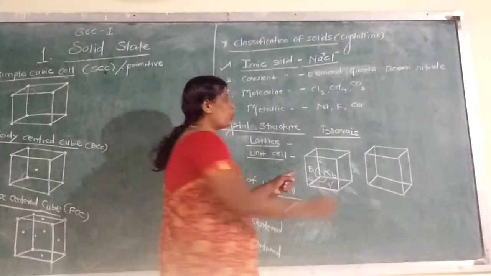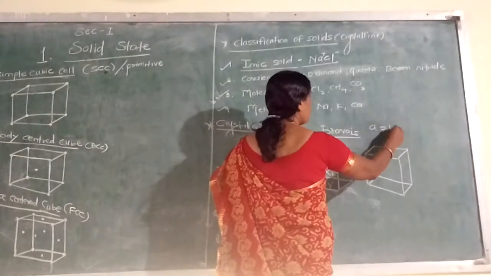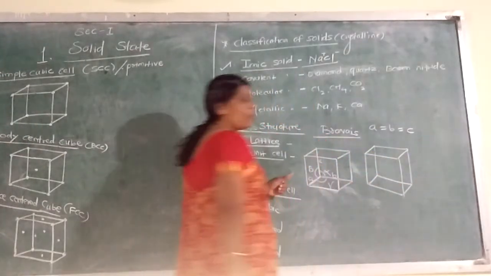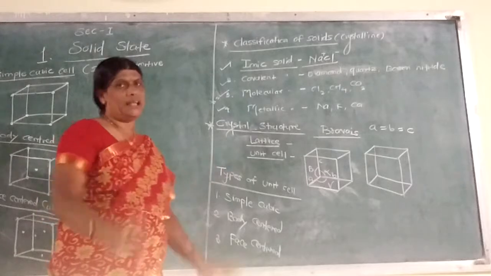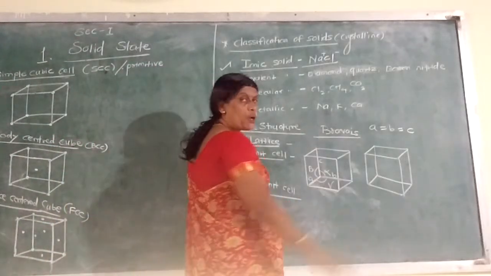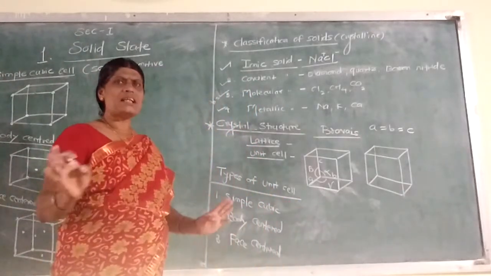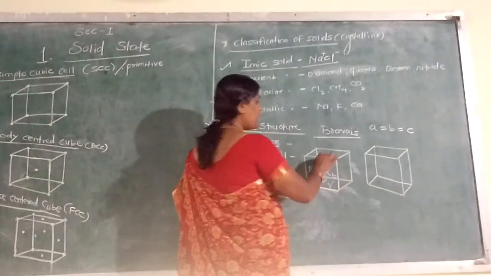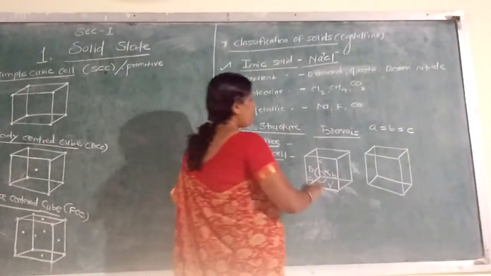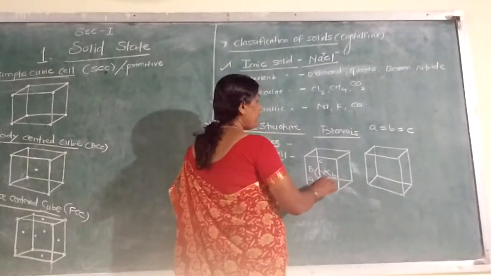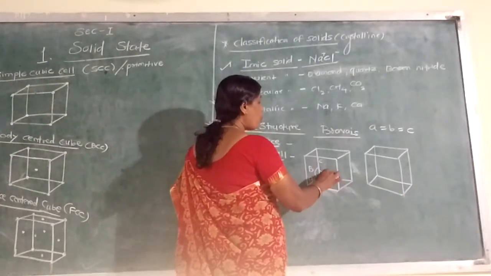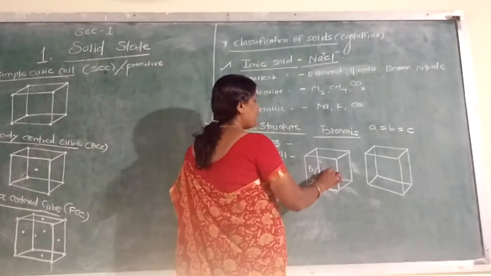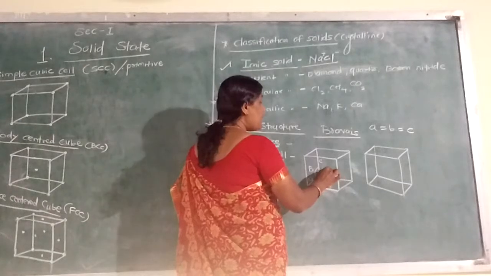If it is a cube, at that time a equals b equals c. For the cube, all edges are equal in length. In maths we have seen that a cube means all sides are equal. Now see, very important: the angle formed between b and c is known as alpha.